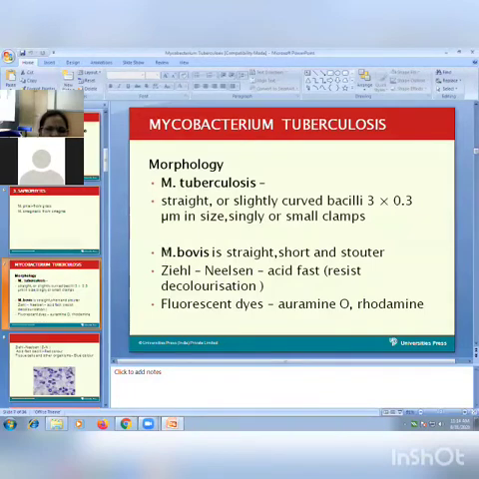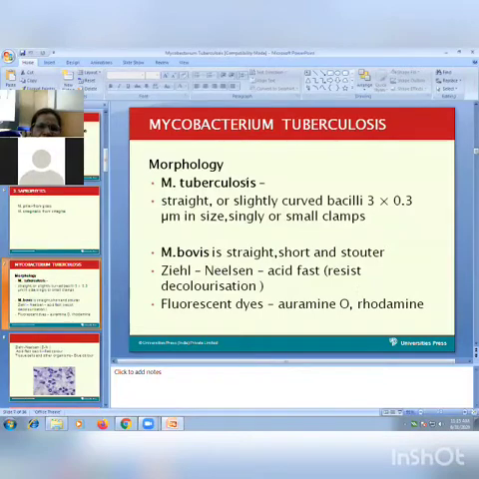The other one we have seen, Mycobacterium bovis, causes tuberculosis in animals, but it can cause disease in human beings also by ingestion or eating of some products from animals, or by drinking unpasteurized or unboiled milk from the animal. The morphology of these two bacilli is slightly different, so we can differentiate them on Zn staining. M. bovis are short and stouter in morphology as compared to M. tuberculosis.